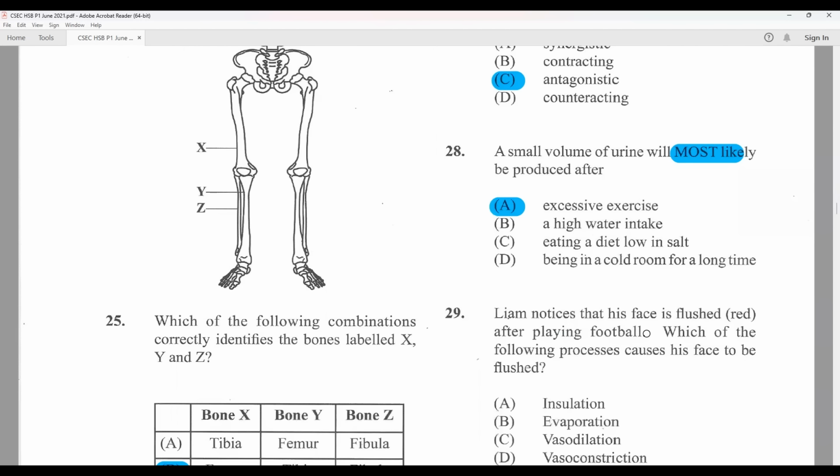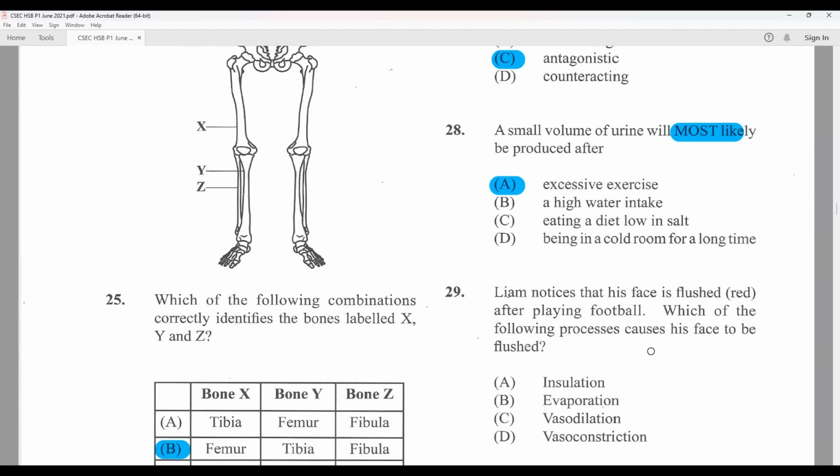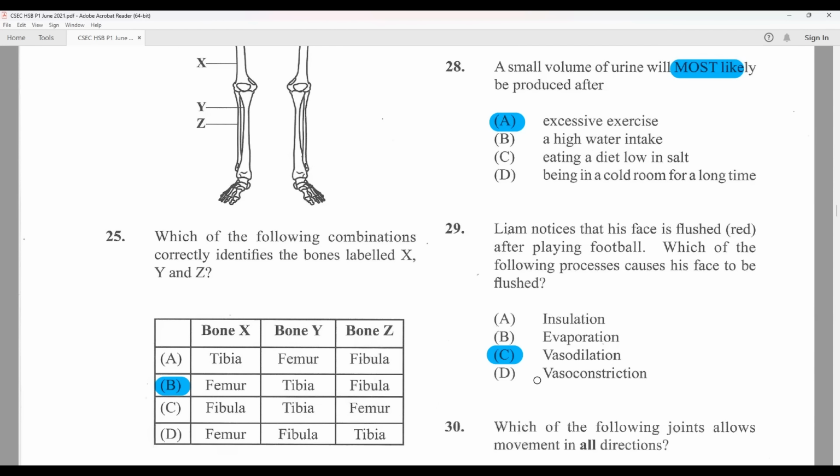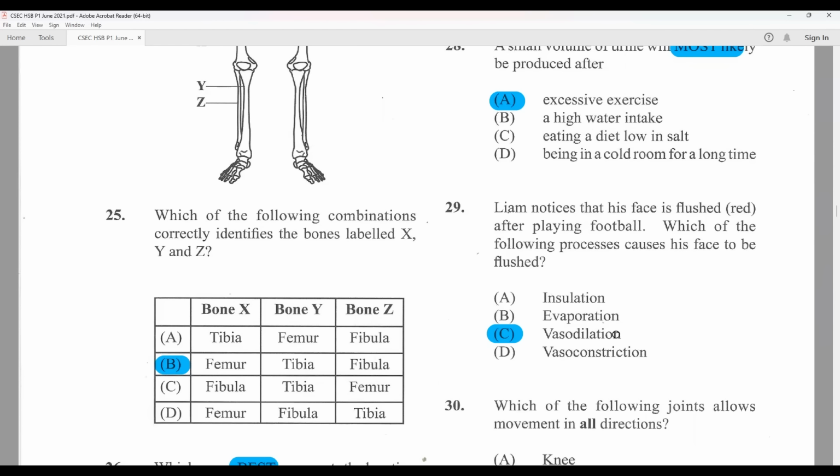Liam notices that his face is flush red after playing a football. Which of the following processes causes his face to be flushed? And that's because of vasodilation. His blood vessels are closer to the skin. They have brought blood along with them. So you're able to see some of the redness from the blood because the blood is trying to lose some of the heat by being closer to the skin. Evaporation helps to lose the heat. So vasodilation is the name of that process.